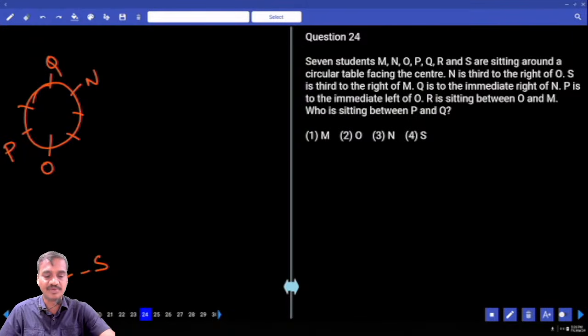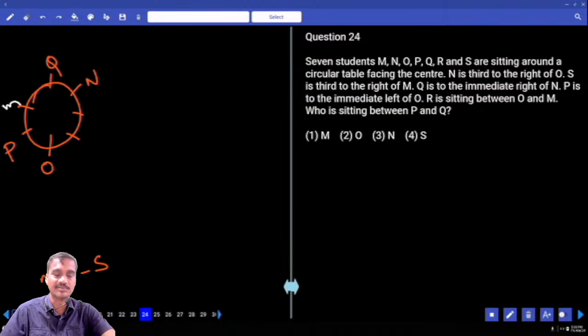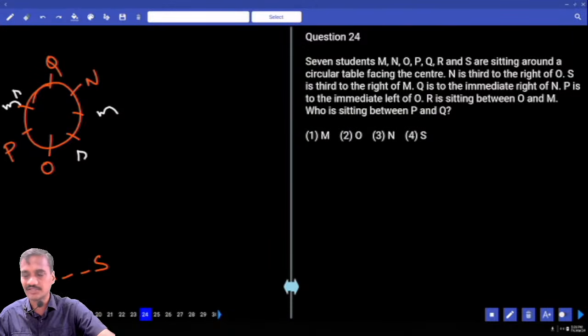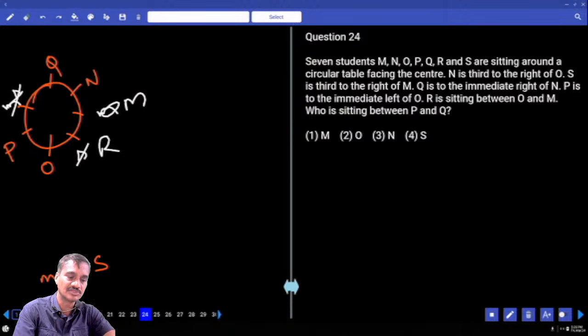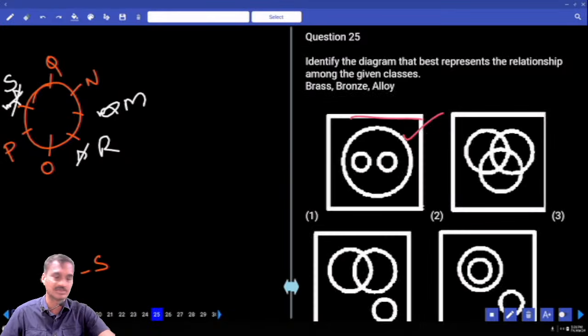Now S is third to the right of M. Tell me where M should be. Can we have M at this place? If M is here, then 1, 2, S will be here. That is one possibility. Next, can we have M at this place or not? If M is here, S will be at this place. M, R, S. Then R is sitting between O and M, so M cannot be here. If M is here, then R is here, and S will be here. Then who is sitting between P and Q? That person. Yes, choice 4 for question number 24.